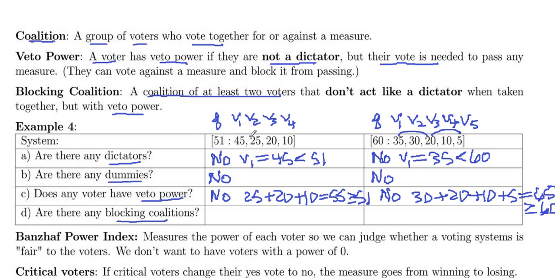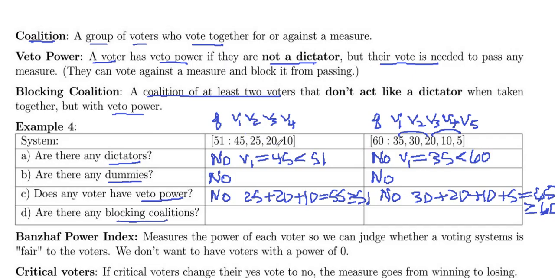What if we do 45 and 25? That's 70, and they'd act like a dictator, greater than 51. So although that does block something from passing, it's not a blocking coalition because it's greater than the quota.